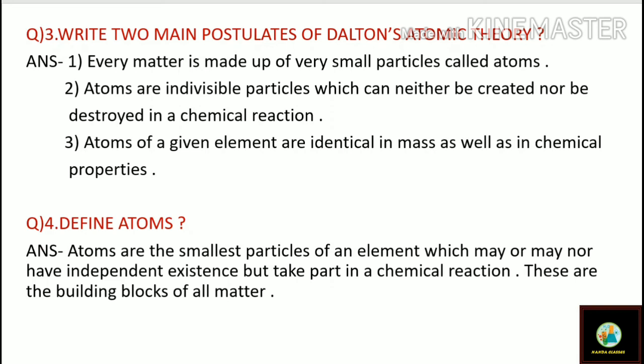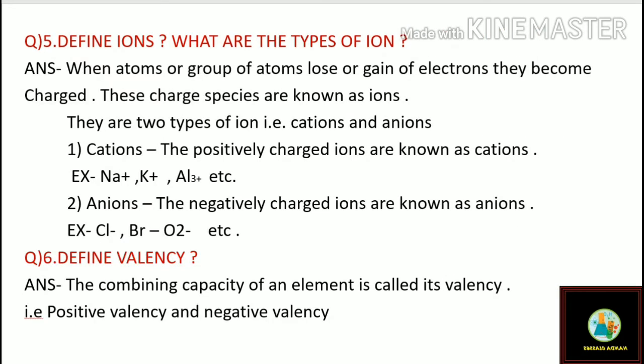Let's go to the next, number 5 question. It is: define ions and what are the types of ions. It is also a most important question about ions. So what are ions? When atoms or groups of atoms lose or gain electrons, they become charged, and these charged species are known as ions.